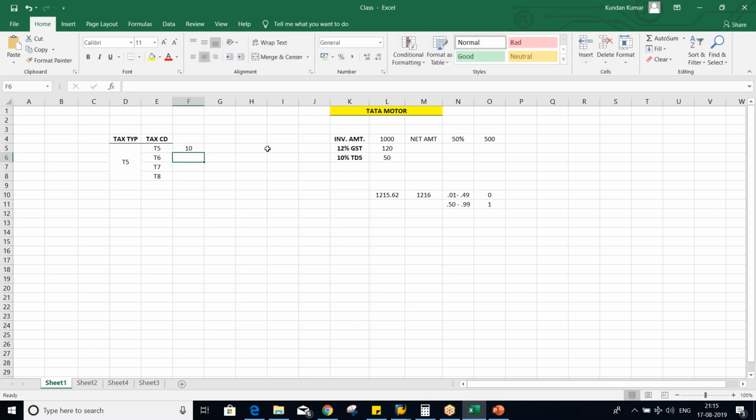This is for 10%. Okay, here this is for, let's suppose, 10%. This is for 5%. This is for 2%. Let's suppose this is for 8%. So different percentages. Every tax code is having a different percentage. But since all the tax codes have been set up against a particular tax type, the base amount for tax calculation will be the same.